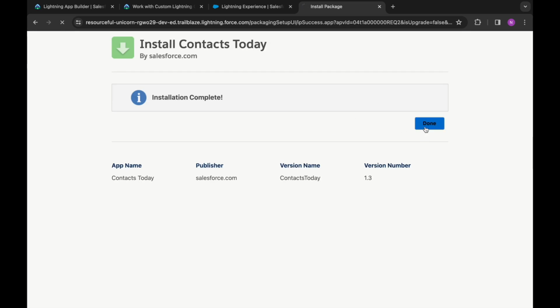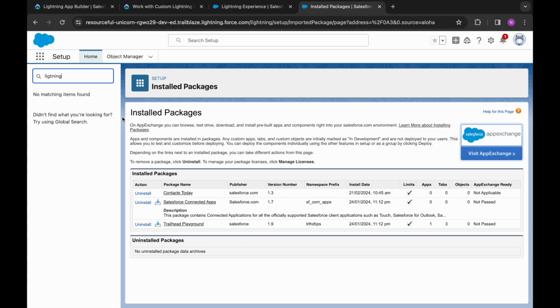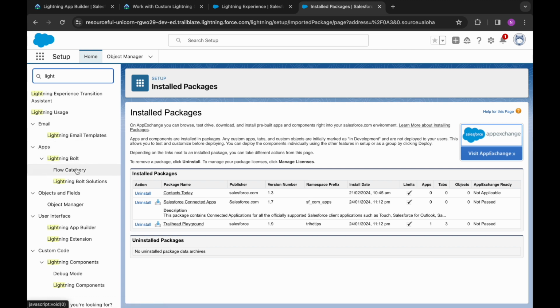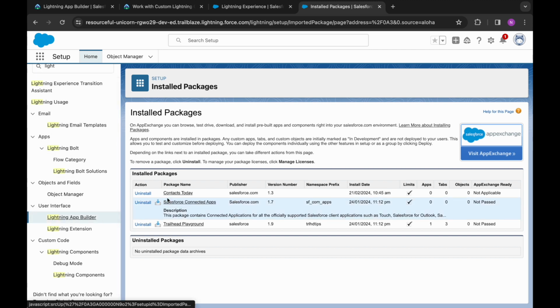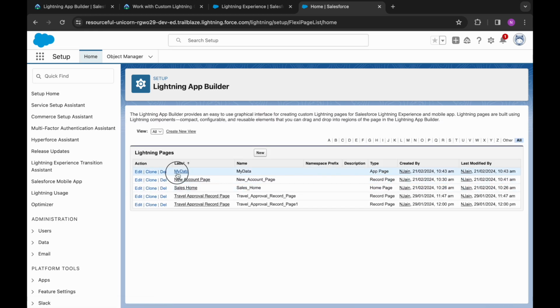So installation is completed. Now we will go back to the lightning app builder and open our my data app.